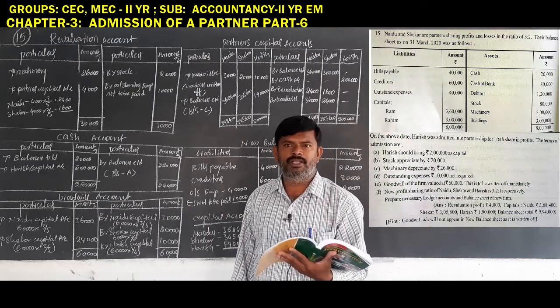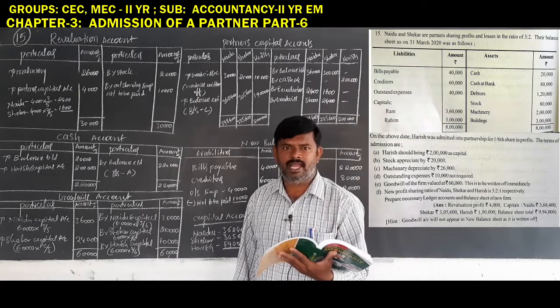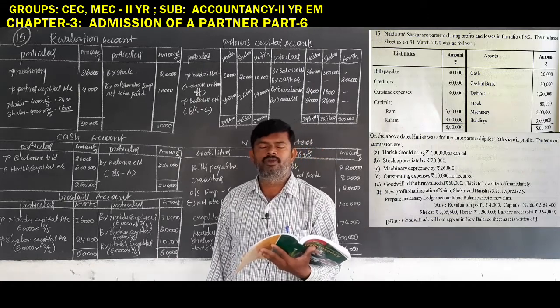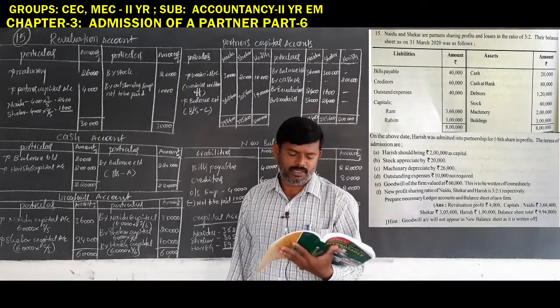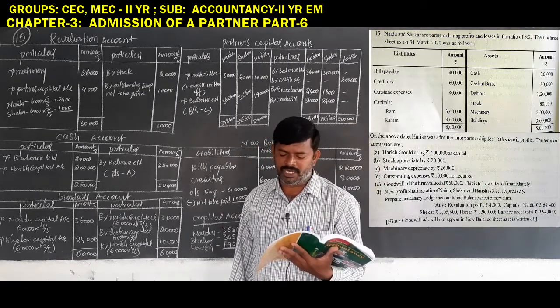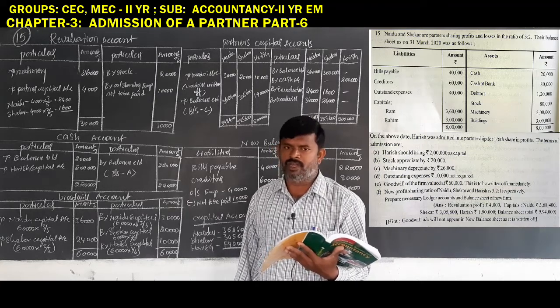The goodwill amount debit is equal to credit, so nothing else remains. So, the goodwill account is cancelled. This is one of them. The new profit sharing ratio of Naidu, Shekhar and Harish is 3:2:1.